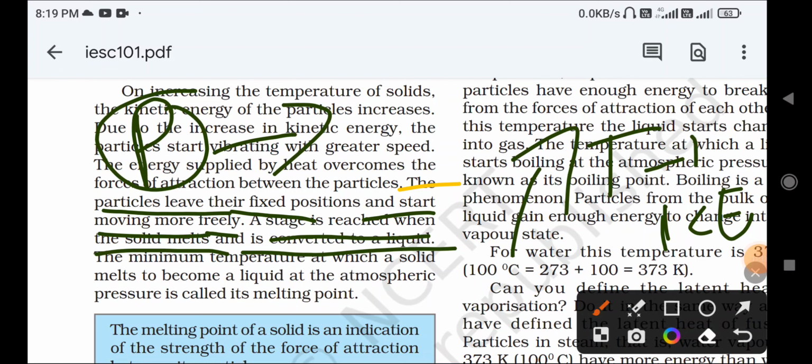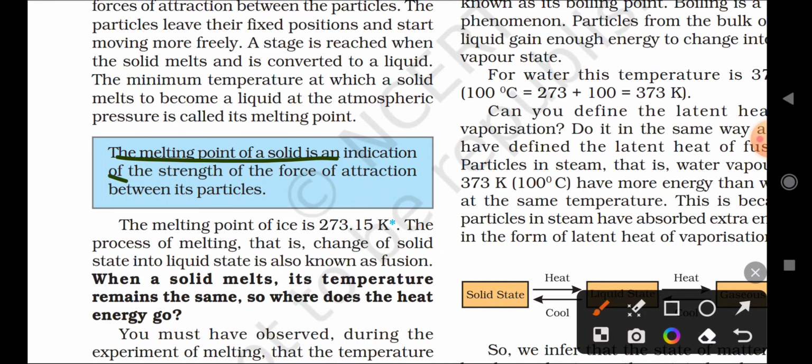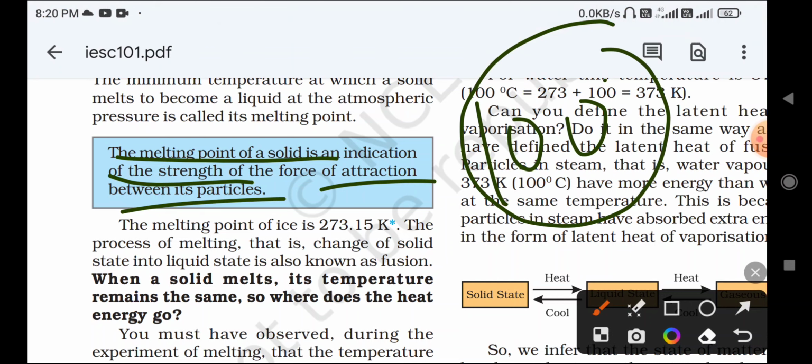So the melting point of a solid is an indication of the strength of the force of attraction between the particles. The melting point will tell us, for example, if 100 degrees Celsius is there, that the particles are attracting with this much force, or if this many degrees Celsius are given to them, they will be converted into what?